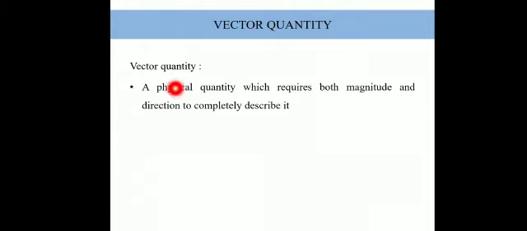Then second, we discussed a vector quantity. So what is a vector quantity? Like scalar quantity, there are some physical quantities in describing which direction is very, very important. Number 1, a physical quantity which requires both magnitude and direction in order to completely describe it is known as a vector quantity. A very good example is velocity. Now what is velocity? Velocity is nothing but speed plus direction.